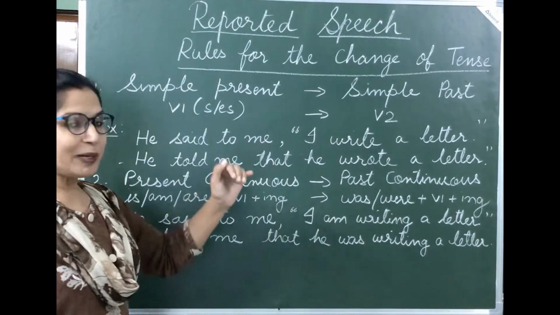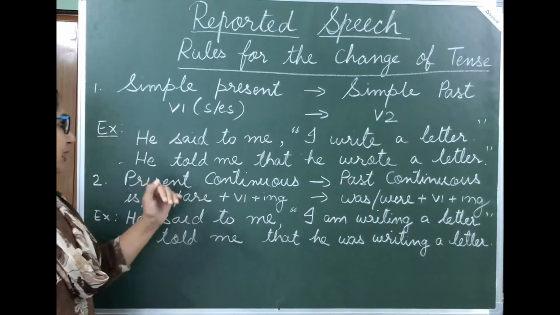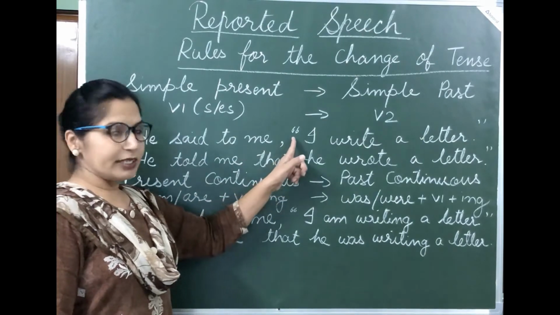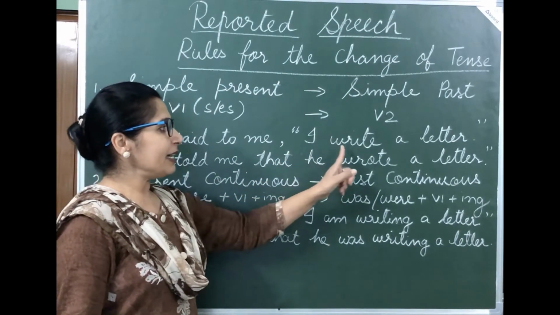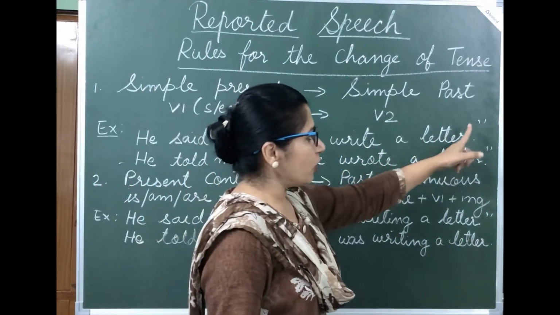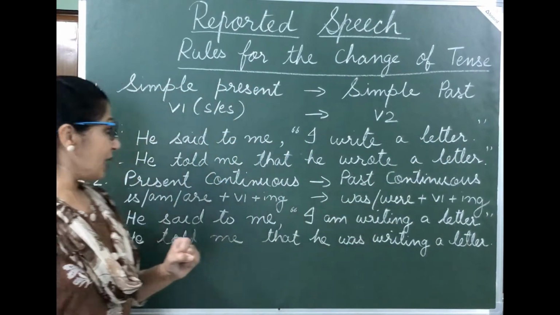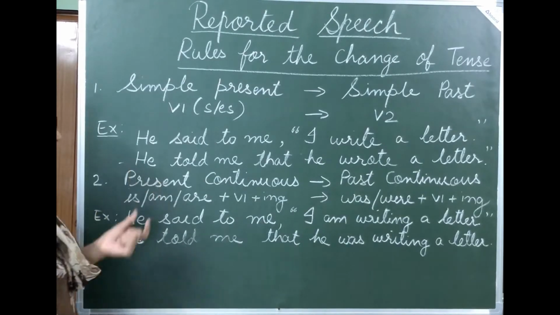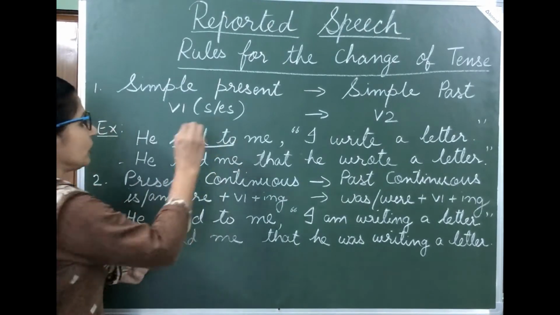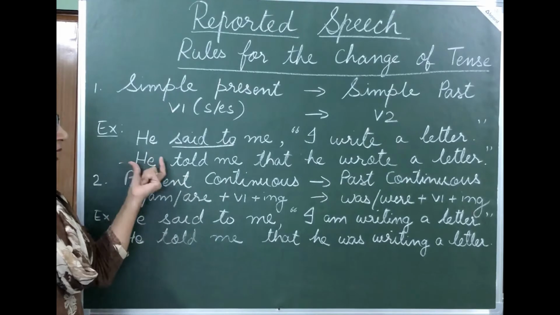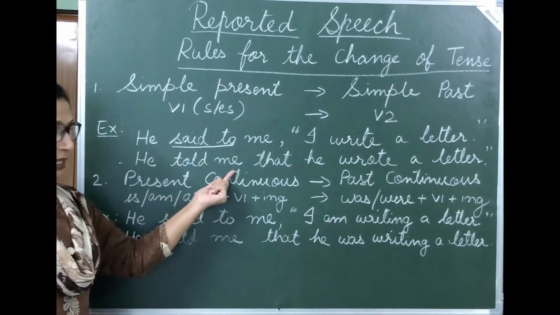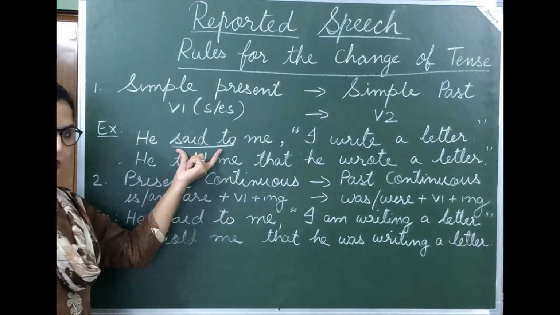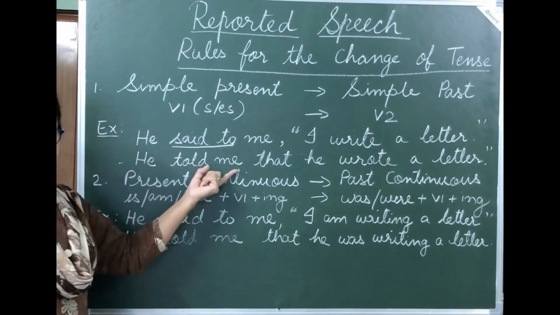Now let me explain this to you using this example. He said to me, comma, inverted comma start, I write a letter. Full stop, inverted commas closed. Now students, how to change this into indirect speech? He, now this said to changes into told. He told me. Here we only have to write told in place of said to, remaining copy as it is.